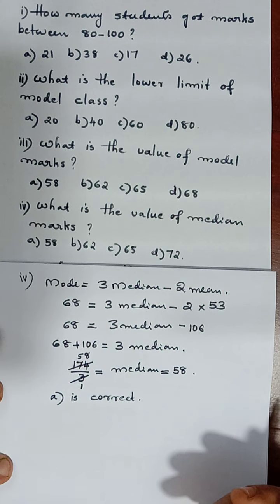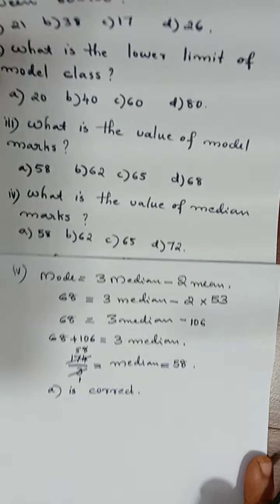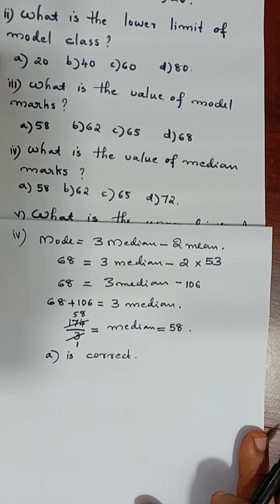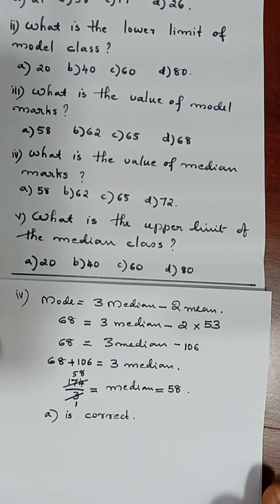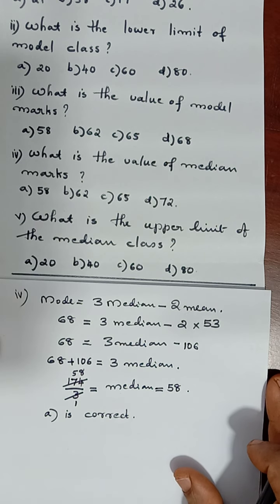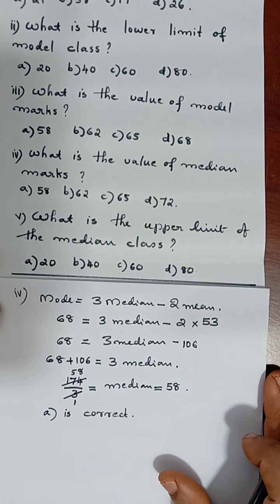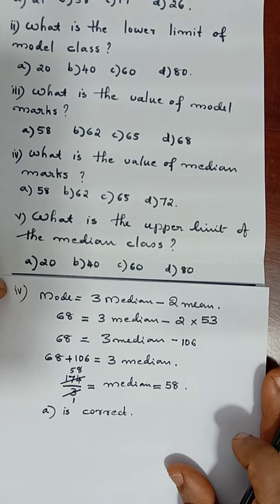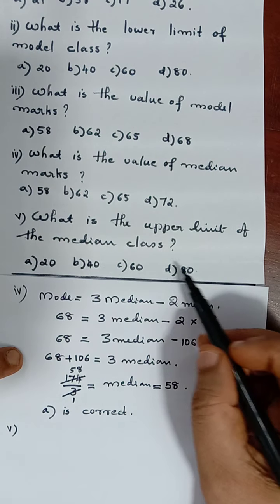So even if you are getting only 1 mark, you have to work out each question carefully. Okay, now let us move on to question number 5. That is the last question under this. So you have to choose only 4 questions and do in examination. But when you write in notebook, you write all the 5 questions. 5th question is, what is the upper limit of median class?